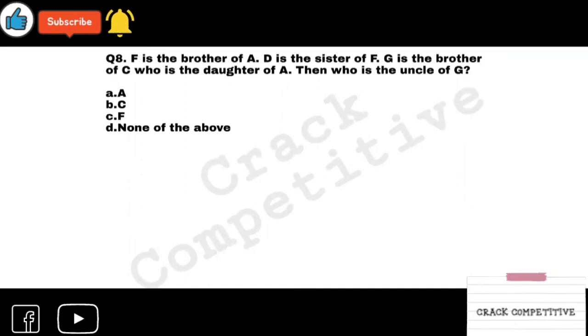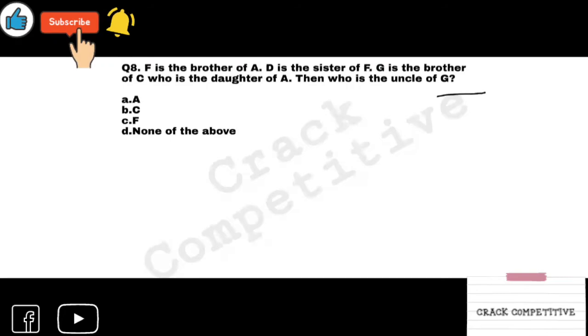F is the brother of A. G is the sister of A. Right? G is the brother of C. Who? This is the part you also have to remember. If "who" is there, you have to take the subject which is just before that. It is C, right? So C is the daughter of E. Then who is the uncle of G? Okay, I'm clearing it.